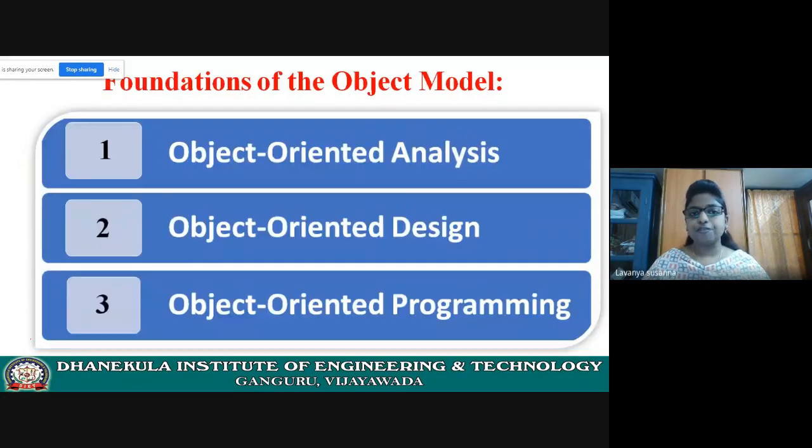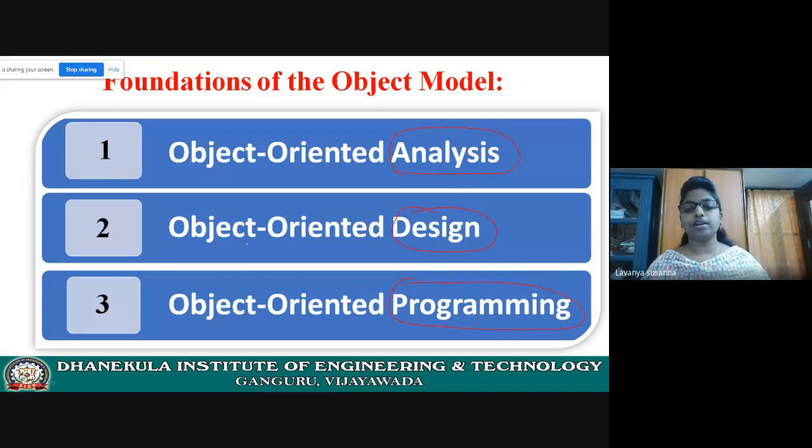Let us see the foundations of the object model. The first foundation is object oriented analysis. Next one is object oriented design. Next one is object oriented programming.